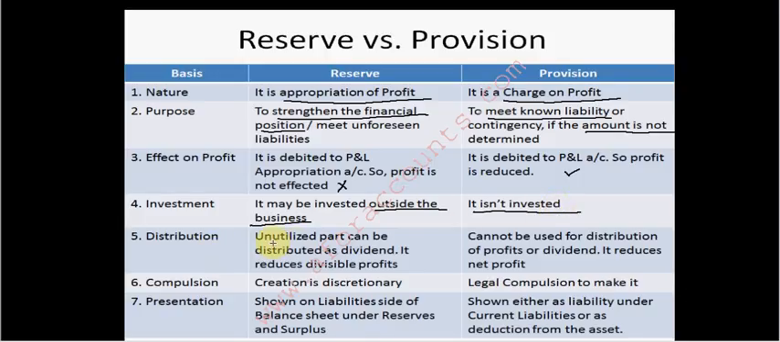Distribution: the unutilized part of a reserve can be distributed as dividend. You are free to distribute it as dividend. A provision reduces your divisible profits. But can this be distributed? I know I have a liability to pay, but I just don't know the amount. So how will I distribute it? It cannot be used for distribution of profits or dividend. It reduces my net profit.